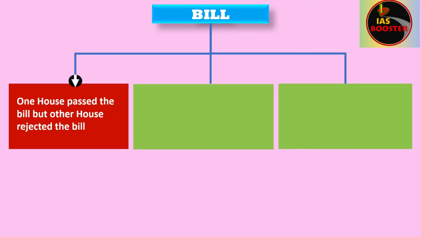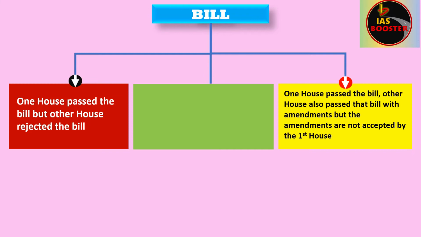Let's see disagreement number two. One house passes the bill, the other house also passes the bill with amendments, but the amendments are not accepted by the first house. Say Lok Sabha introduced a bill in the house and passed the bill. Now it is transferred to the Rajya Sabha. Rajya Sabha also passed the same bill, but with some amendments. Now Lok Sabha doesn't want to pass the same bill with the amendments made by the Rajya Sabha. So there comes up another disagreement. That is disagreement number two.